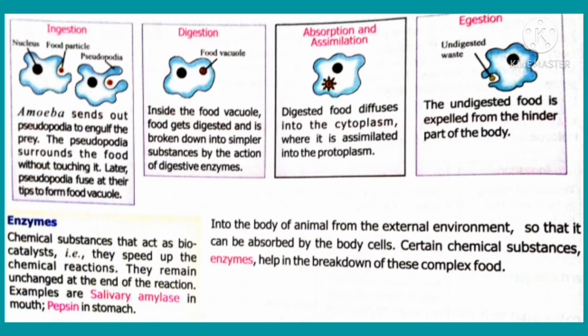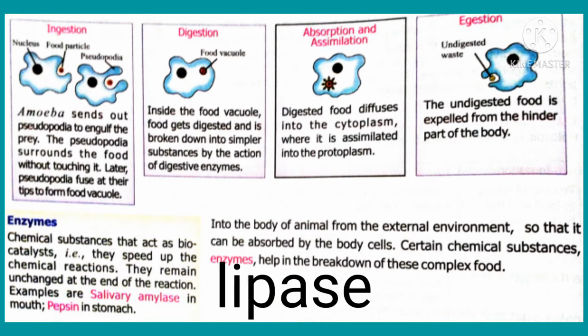Next, we study what enzymes are. Enzymes are like catalysts which speed up chemical reactions in our body. Living organisms have biocatalysts, that is called enzymes. Examples are lipase, amylase, maltase, etc. Lipase is a catalyst present in our body which digests the fat content in our food. Because fat is a complex compound, it cannot be digested easily. So lipase helps to break this fat into simpler substances.